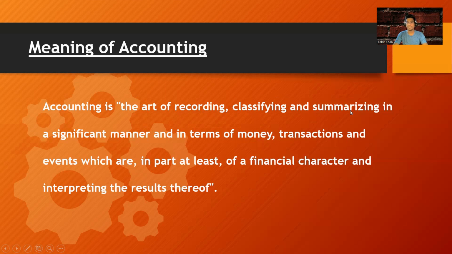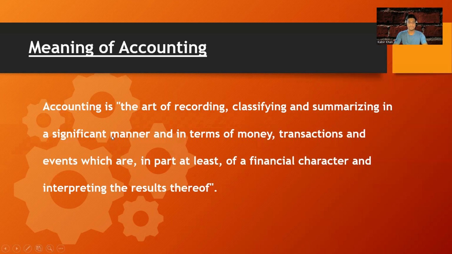And the third is the summarizing. When we say summarizing, it is nothing but the reporting of the financials. So we have the income statement and the financial statements. When we talk about the income statement, we have the trading and the profit and loss account. And in the financial statements, we have the balance sheet and the cash flow statements.